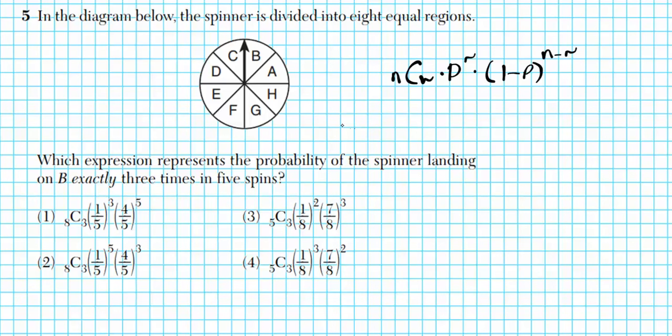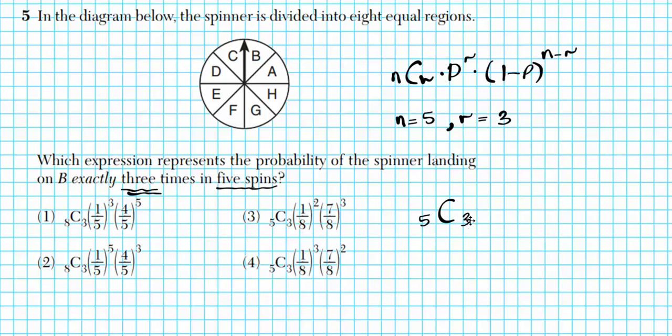How many tries were there? There were 5 spins. And how many successes do you want? 3, to get B exactly 3 times. So in this case, n is equal to 5, and r, the number of times you want to be successful, is 3.